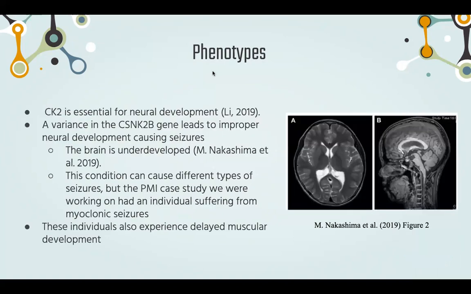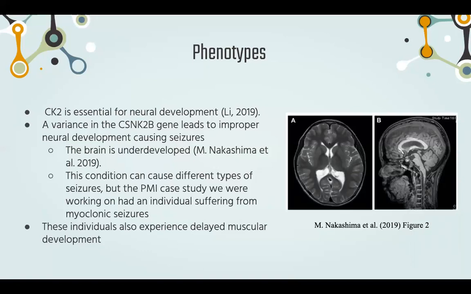As Maya stated, underdevelopment in the brain is often a phenotype associated with this variant. In the image, you can see where underdevelopment in the cerebral white matter is. This causes severe learning disabilities as well as impaired intellectual development. This underdevelopment paired with less firing of the acetylcholine in the synapse causes varying types of seizures in these individuals. This often presents before the patient is even a year old. This also leads to severe delay in muscle development.